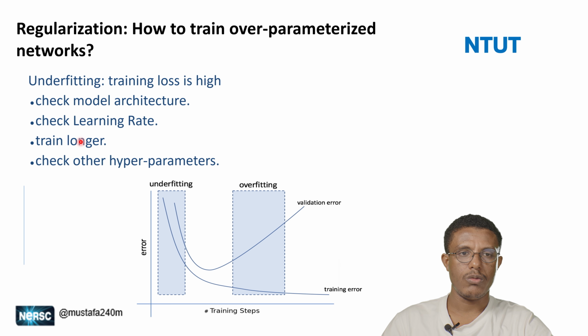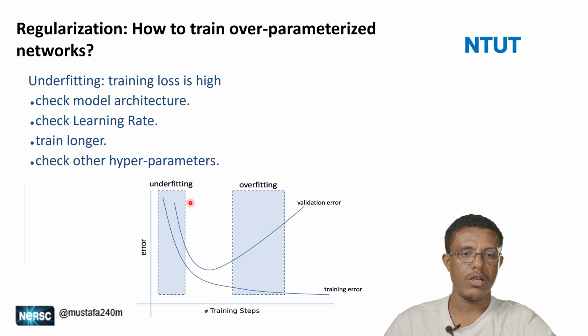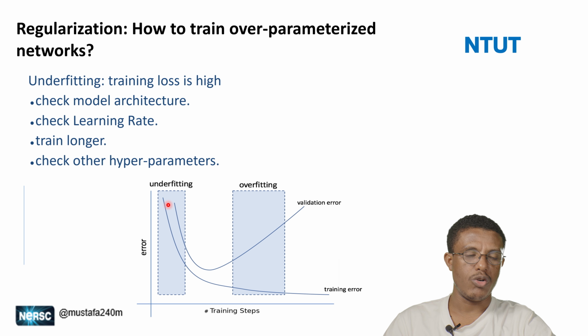First is underfitting. This is a structure that shows the difference between underfitting and overfitting problems. Underfitting is at the beginning of the training, where the model still does not capture the most important parameters of the data set, which means the model has no awareness of the data.